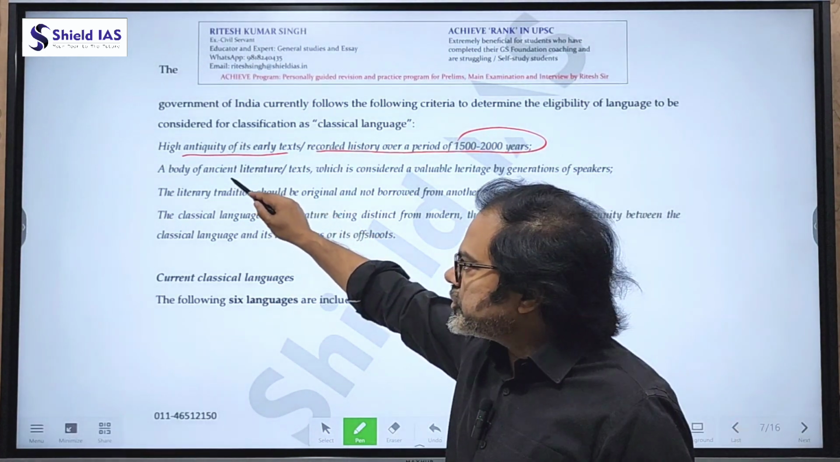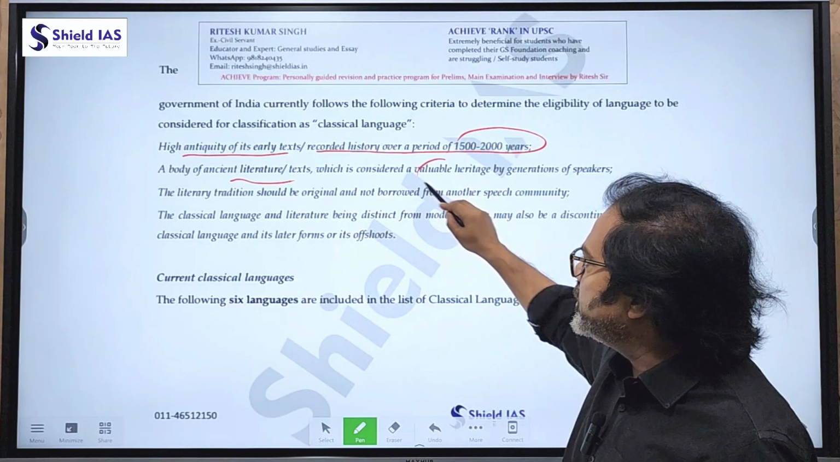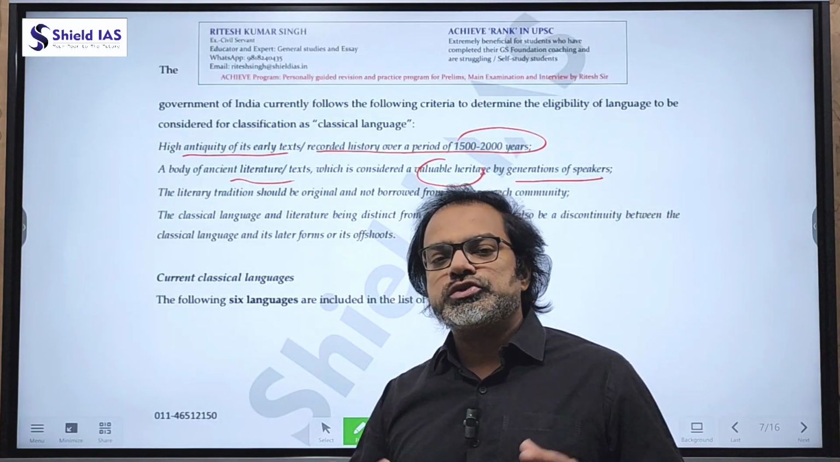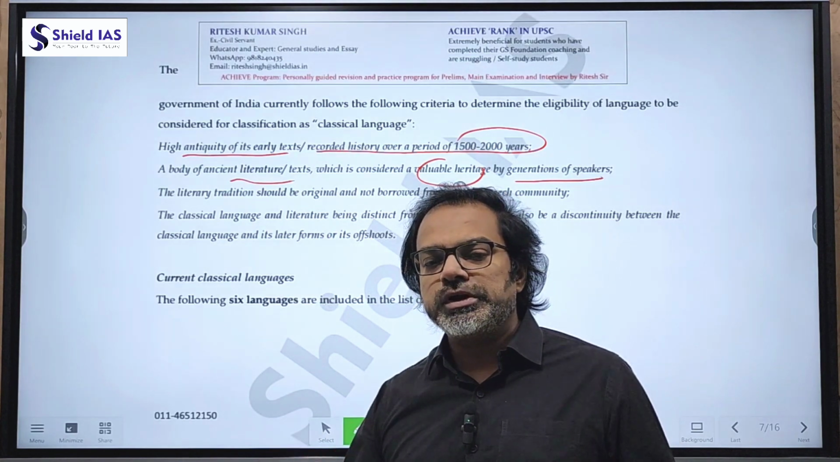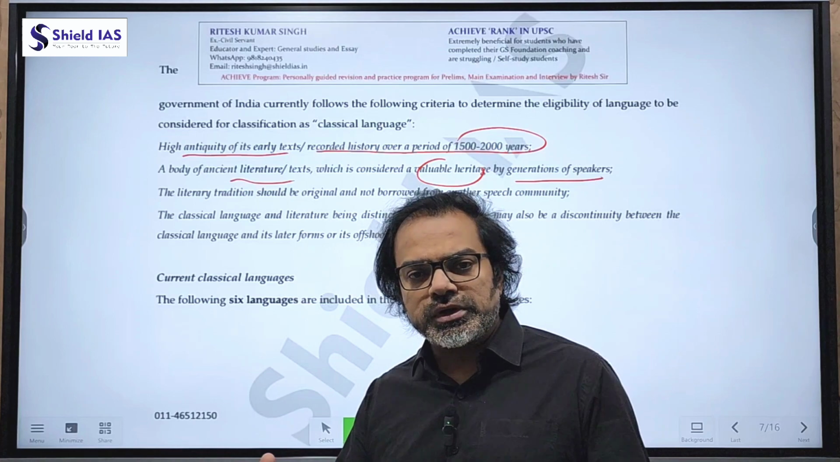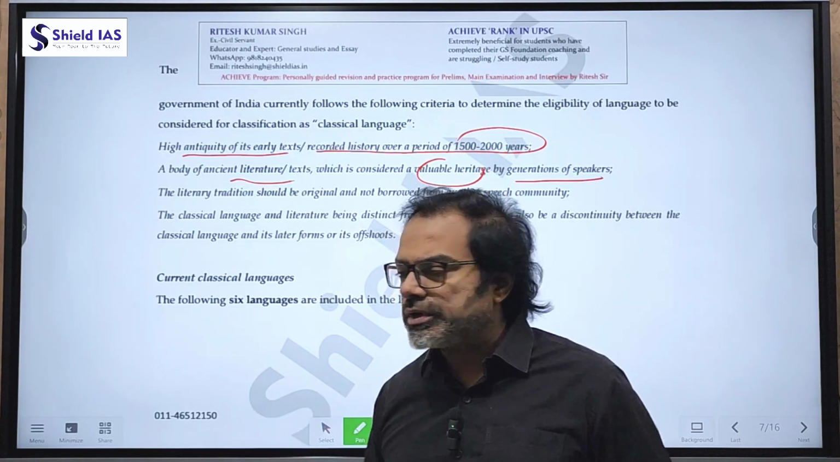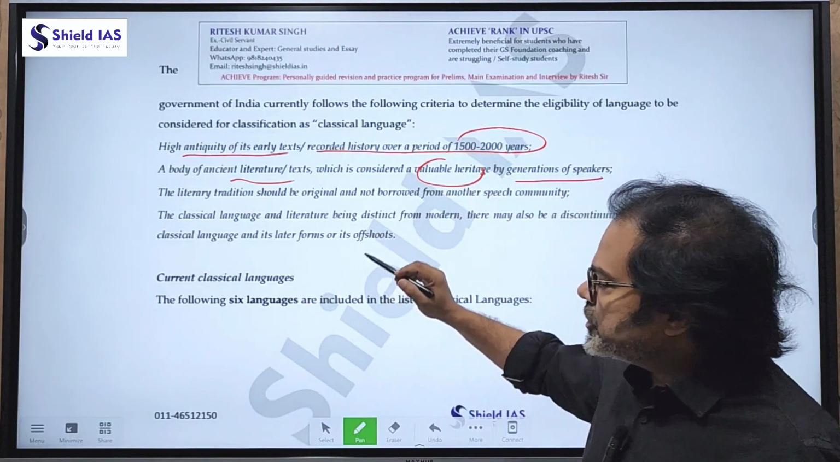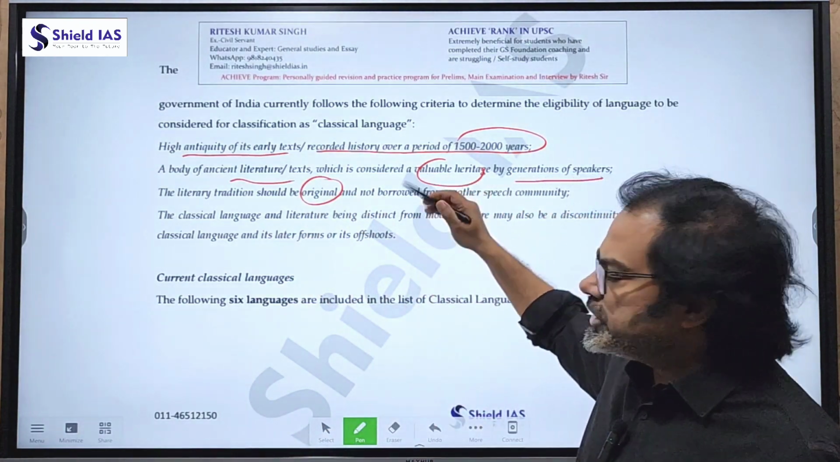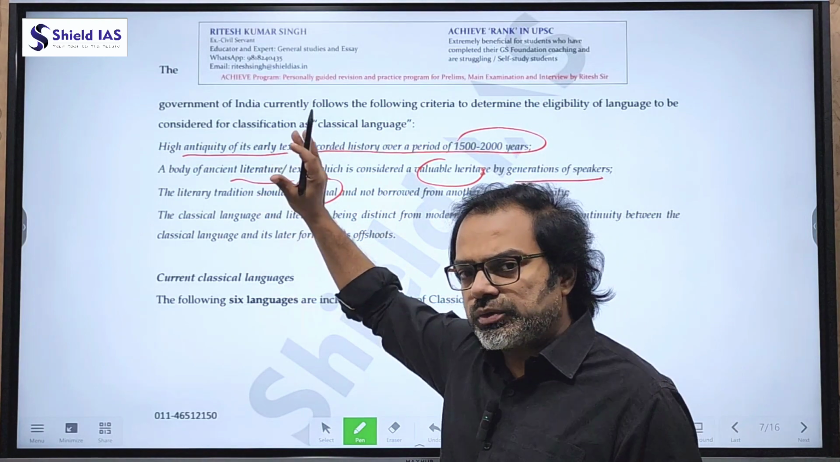A body of ancient literature and text which is considered a valuable heritage by generations of speakers. That means in that language various literature, text, poetry, and prose have been written, which have been used by various writers for further creation of artwork or literary work. The literary tradition should be original; it should not be borrowed from any other language. So the first three statements were correct in that question.